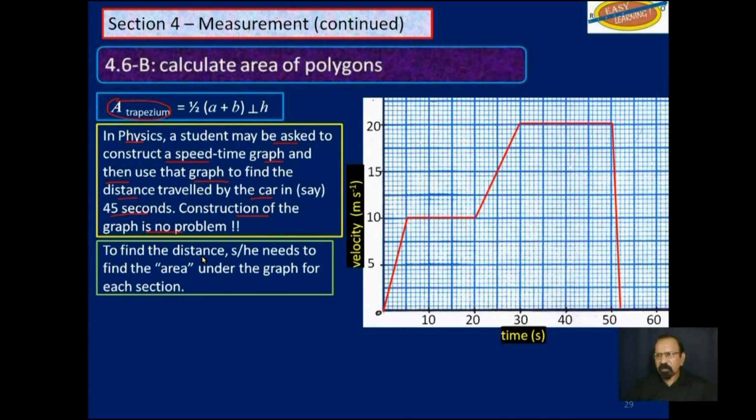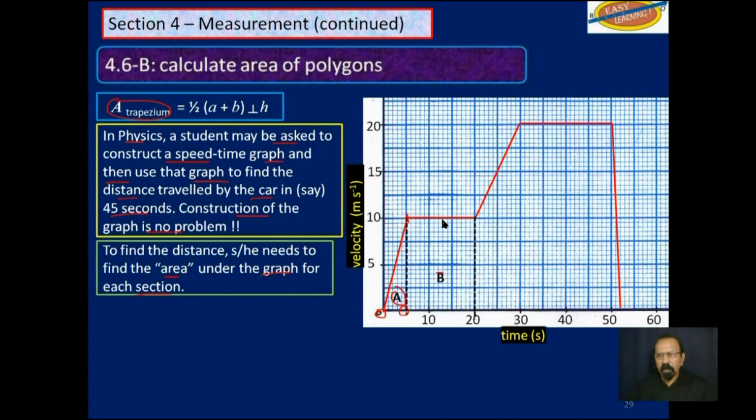Now to find the distance, he or she needs to find the area under the graph for each section and then add them up. So in the first case, from here to there, the shape formed is a triangle, as in this case here. If you find the area of A, that's the distance the car traveled during that time.